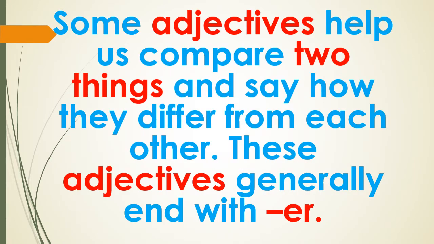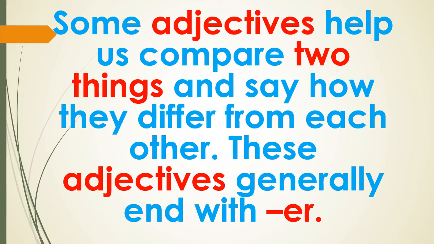After seeing those examples, what did we understand? We understood that some adjectives help us compare two things, isn't it? In the previous examples, we were comparing two things and saying how they differ from each other. That means how they are different from one another. These adjectives generally end with er. That means, children, when you compare two things, you compare it using adjective plus er.